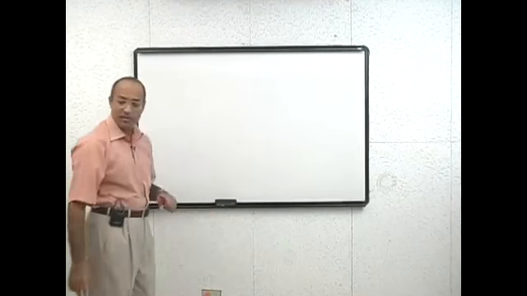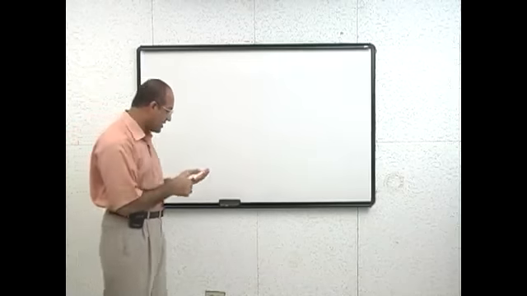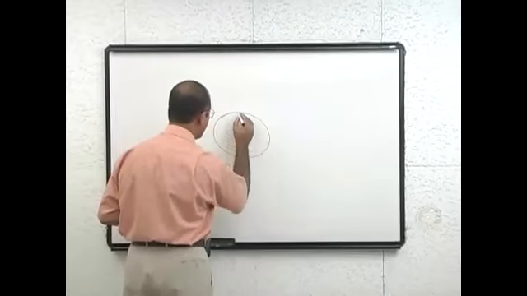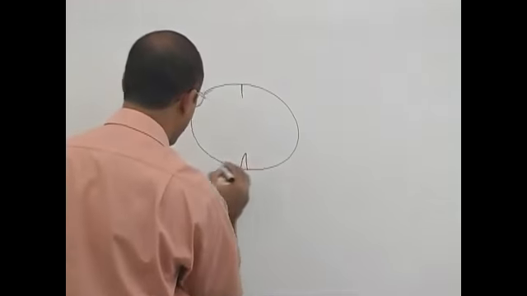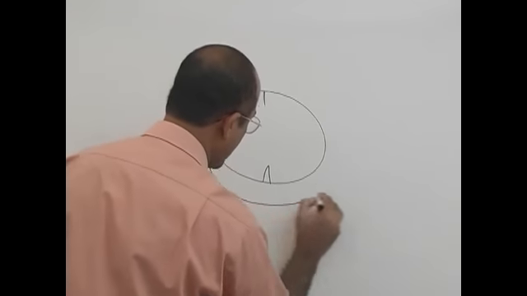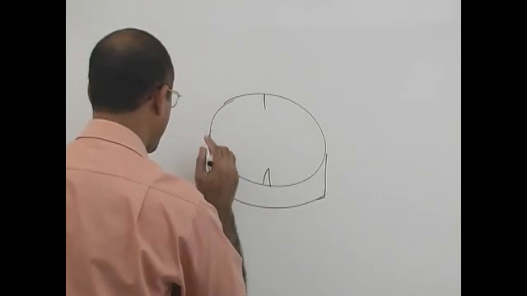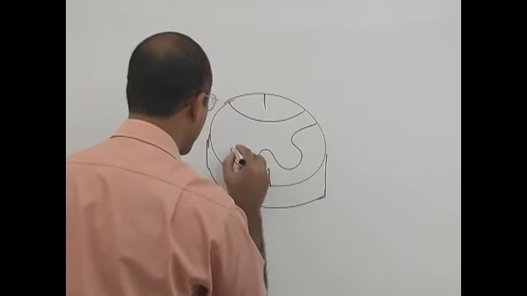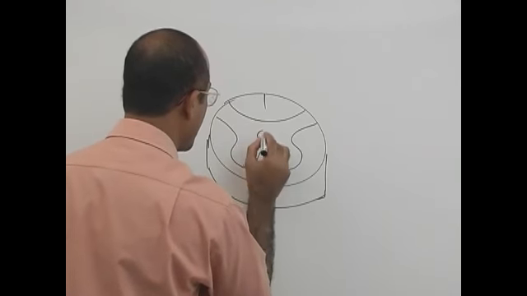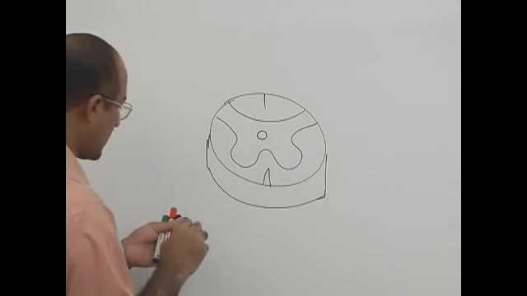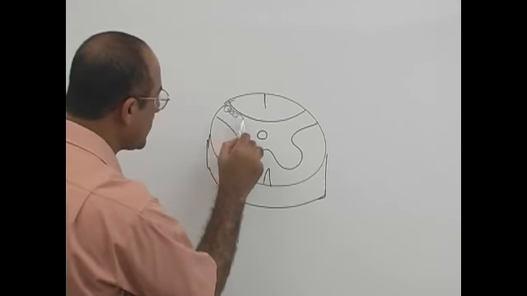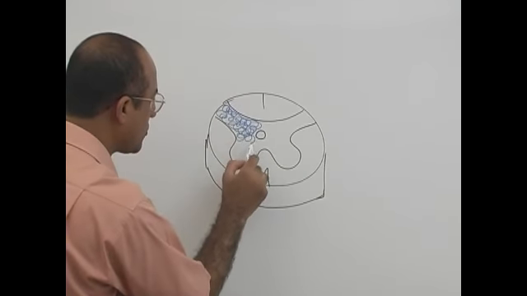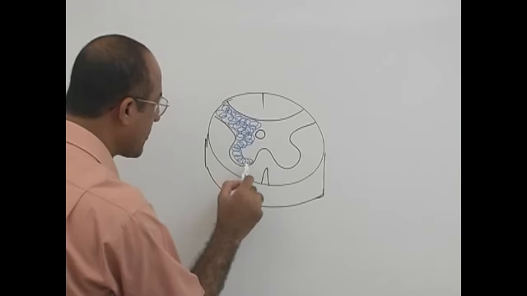Of course, they must be part of white matter. So let's see a little bit of the structure of the spinal cord. Let's suppose here is your spinal cord, and here is the central canal. What do you think these things are? These are cell bodies of neurons. So this must be grey matter or white matter?